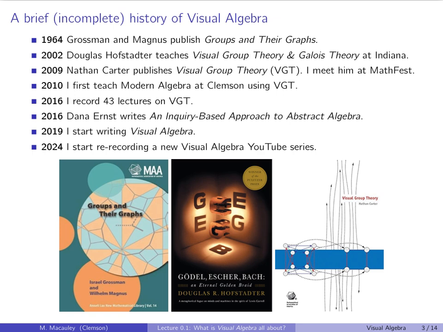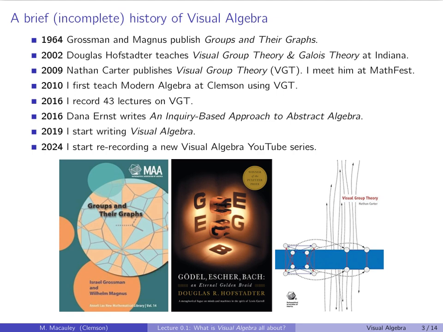Now I want to give you a brief but wildly incomplete history of visual algebra, with my own implicit biases and blind spots. In 1964, Grossman and Magnus published a book called Groups and Their Graphs, which, as far as I know, is the first algebra book that heavily uses Cayley graphs. That's been recently republished by the MAA, so you can find it, and it's not too expensive either.